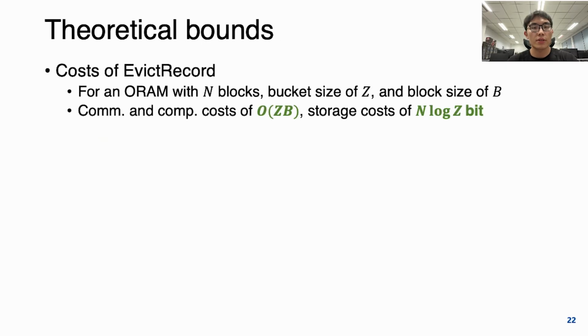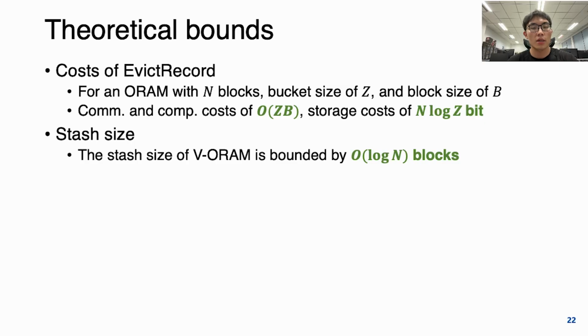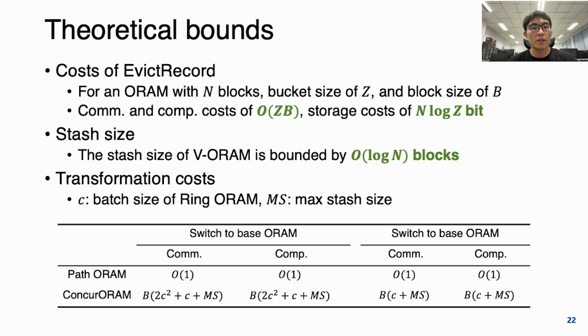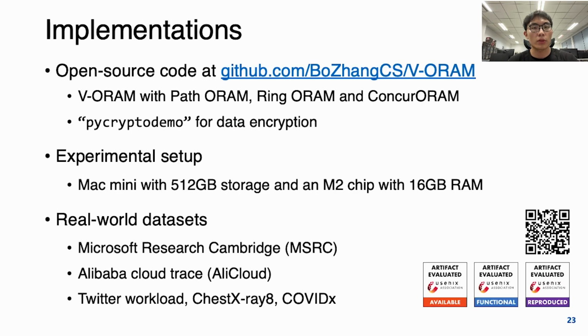Our solution is efficient. Evict record only incurs constant communication and computation cost, and also linear storage cost. Since V-ORAM does not modify any internal protocols of ORAMs, its stash size is still O(log n) blocks, and the transformation cost of V-ORAM is also constant and does not scale with the number of blocks. We implement a prototype of V-ORAM in Python and thoroughly evaluate it. We also use some real-world medical datasets as case studies.